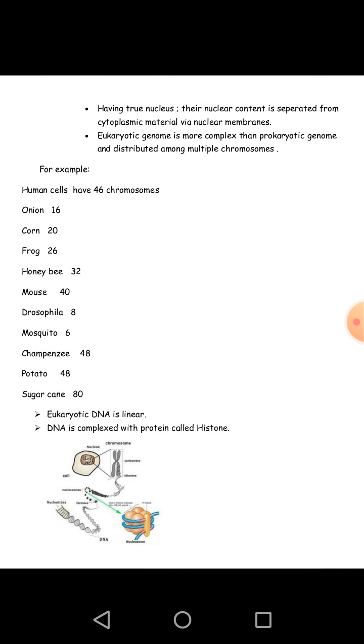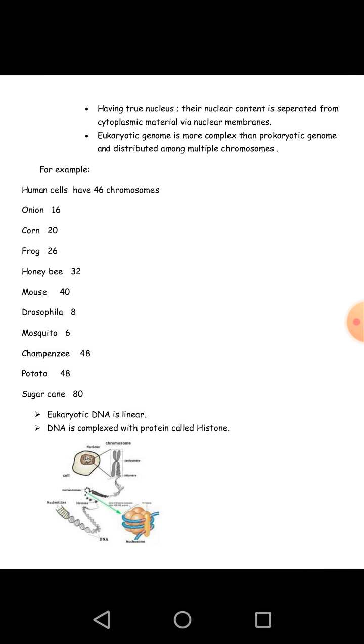We look at some examples. Let's take the example of human cells, which have 46 chromosomes in each cell, while onion has 16 chromosomes, corn 20, frog 26, honeybee 32, mouse 40, drosophila 8, mosquito 6, chimpanzee 48, and potato also has 48 chromosomes per cell, while sugarcane can have 80 chromosomes per cell.